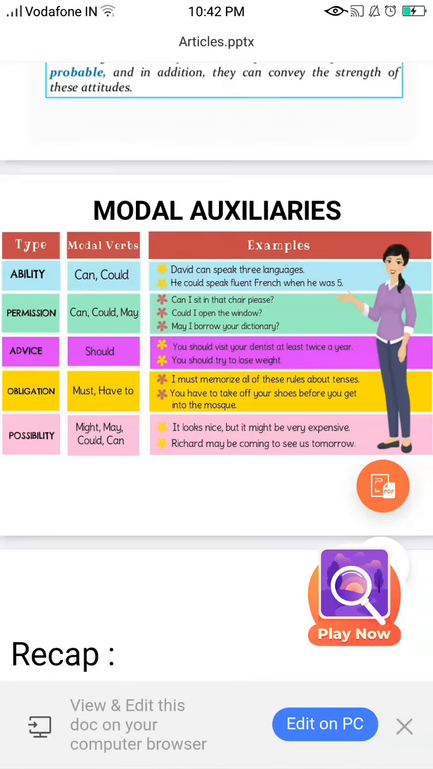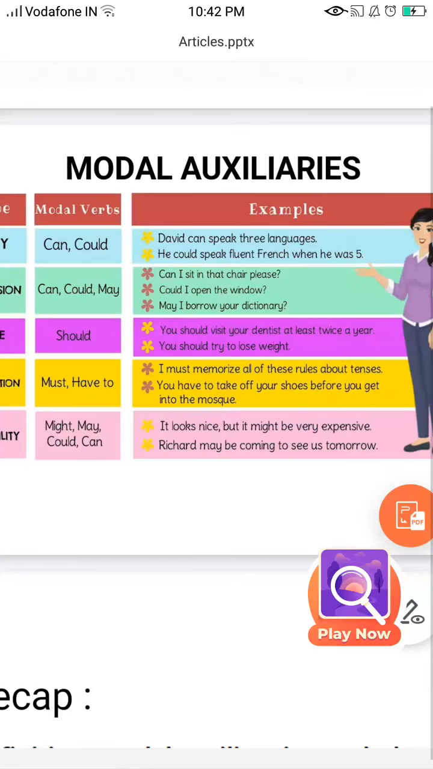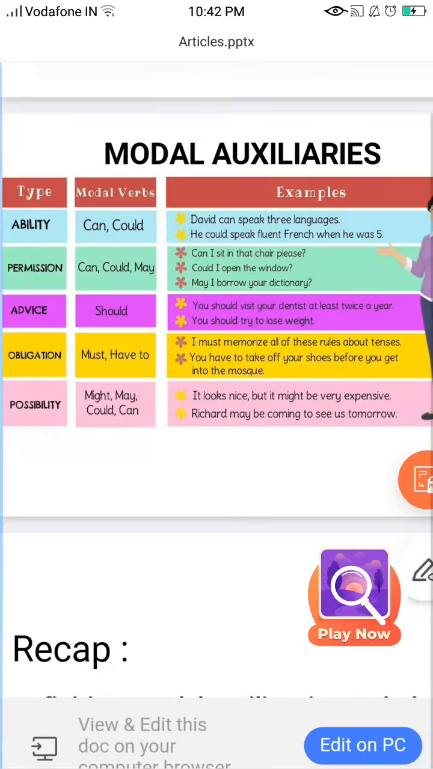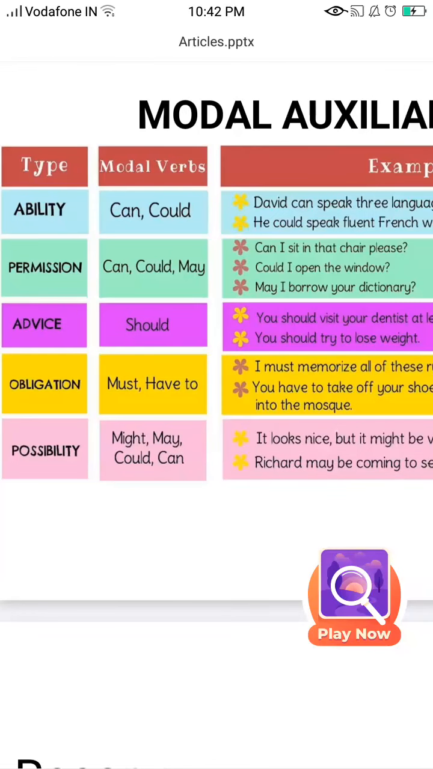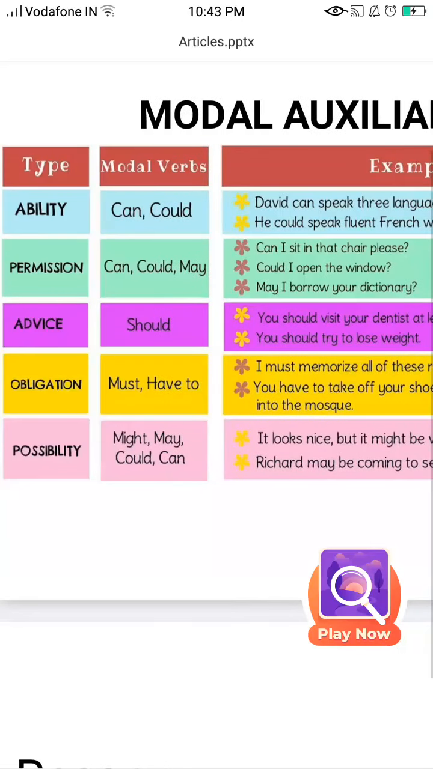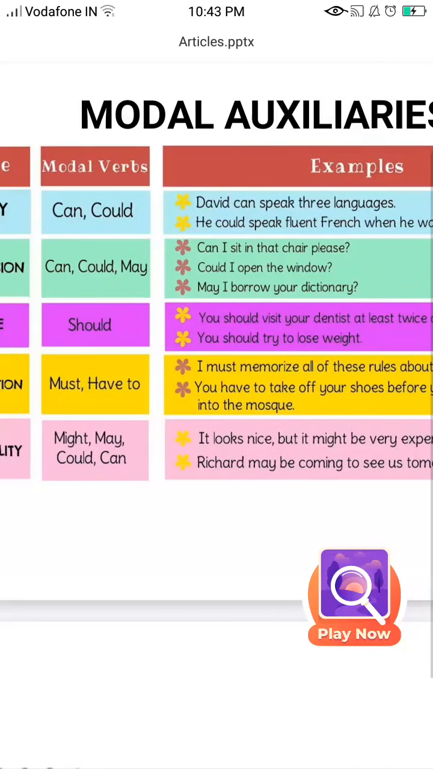Now we can understand this better with the help of this table given here. We know can and could as the modal verbs there. And these can and could show what? What is the type? Ability. Now what do you mean by ability? It means you can do it, no? Can, could. So for example, David can speak 3 languages. He could speak fluent French when he was 5. So we talk about ability using can and could.